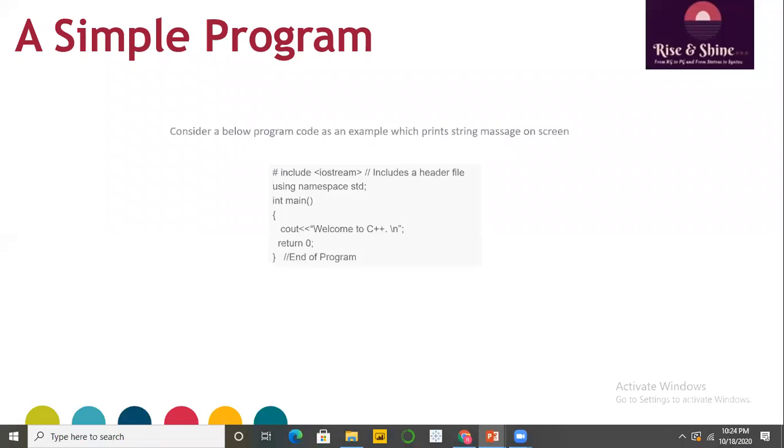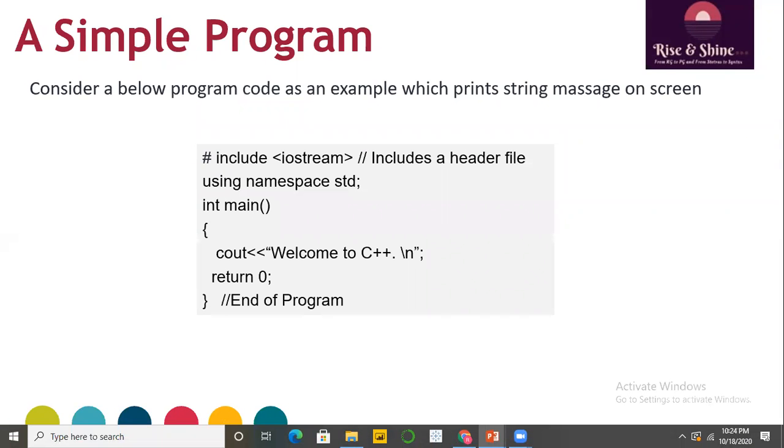So, a simple C++ program. Consider the below program code as an example which prints some string message on screen or on your output console, such as "Welcome to C++".